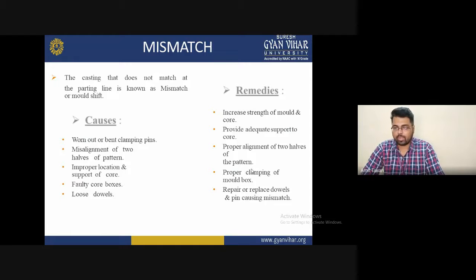Second is to provide adequate support to the core. Third is proper alignment of the two halves of the pattern. Another is proper clamping of the mold box. And another is to repair or replace the dowel and pin causing mismatch. So these are some remedies to prevent the mismatch problem or mismatched casting. You will use these remedies for the next operation.